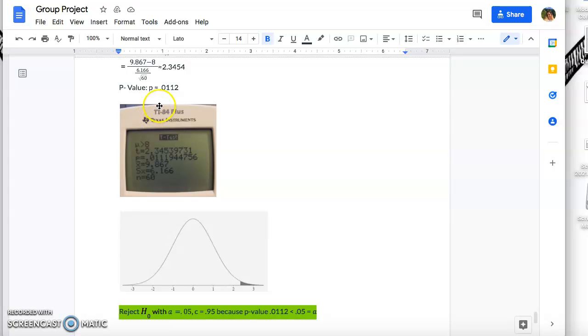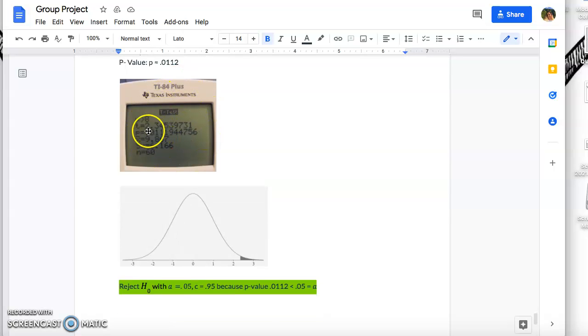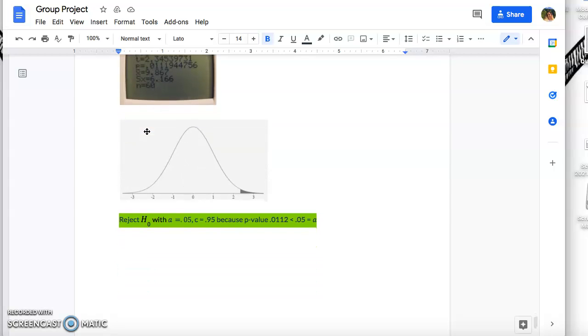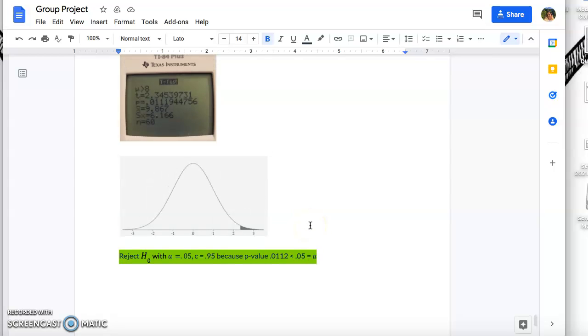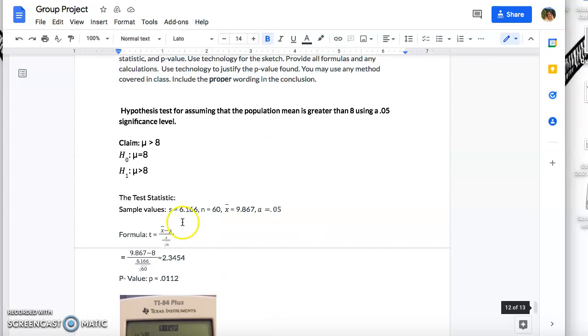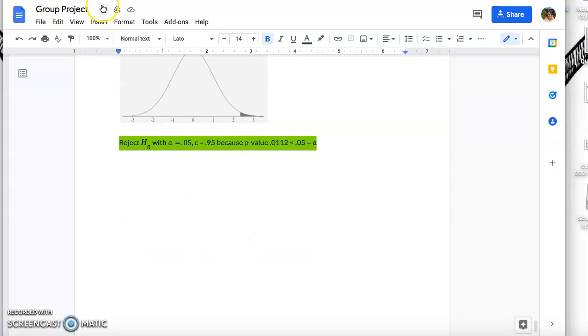So for the p-value, p is equal to 0.0112, and this is how we got it. We ran the t-test. And then our conclusion is that we reject H0 with our significance level of 0.05, our confidence of 0.95, because the p-value of 0.0112 is less than 0.05, which is our significance level. And that is it.